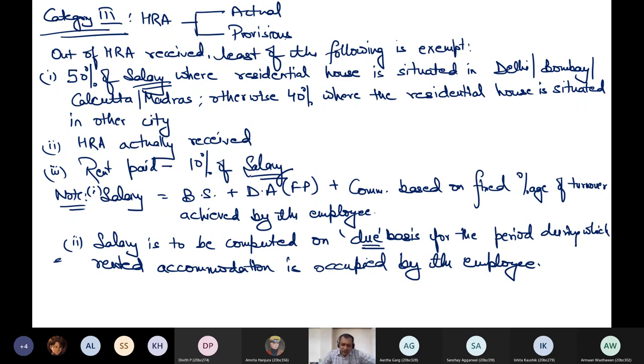Let me discuss two examples with you, and then you will understand this concept of due basis in detail.